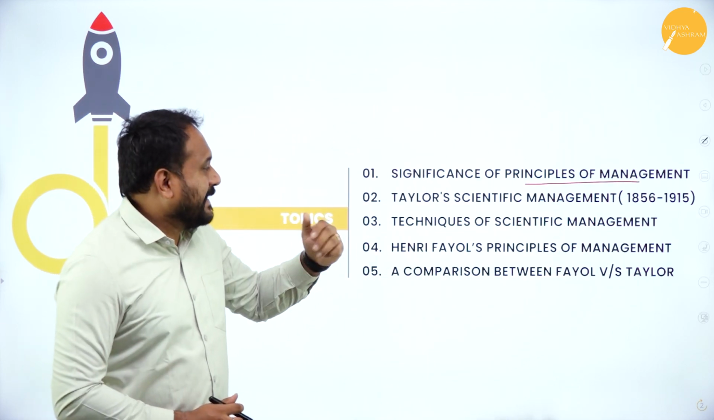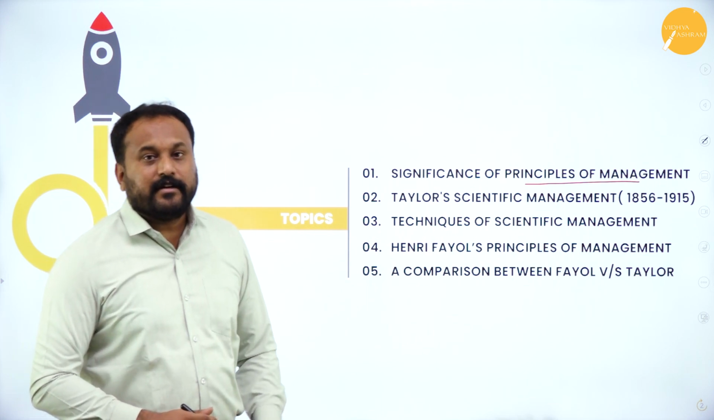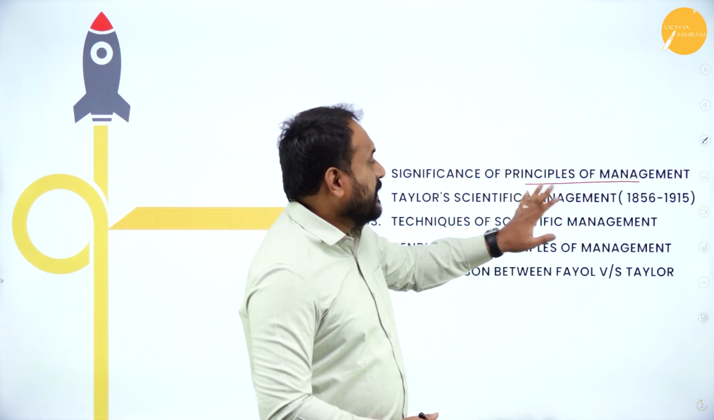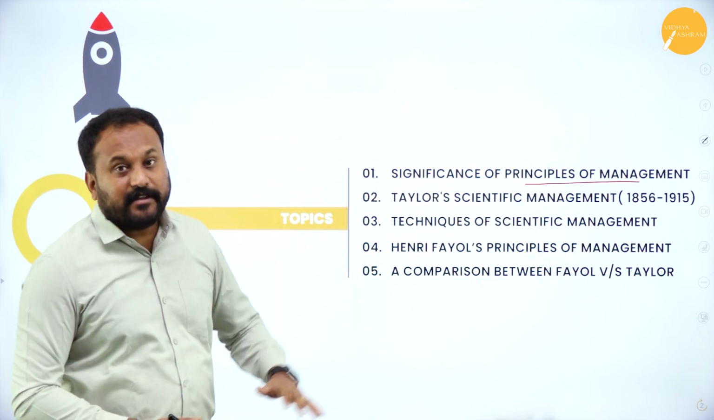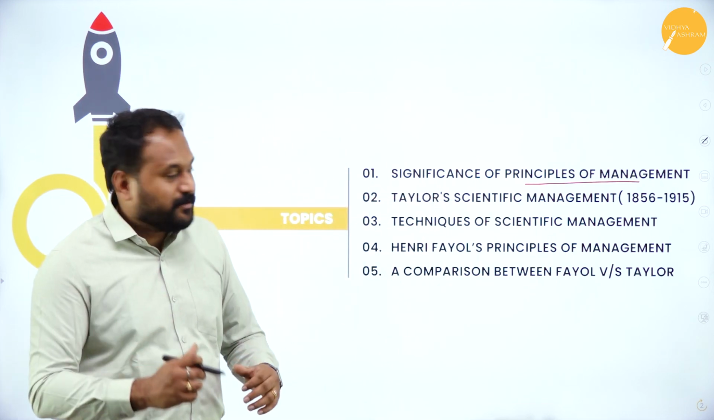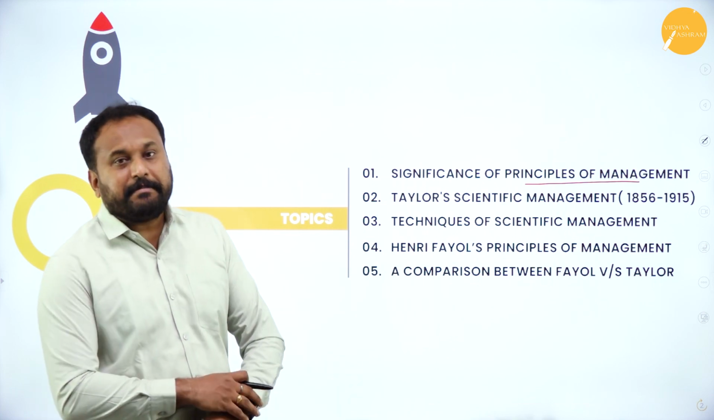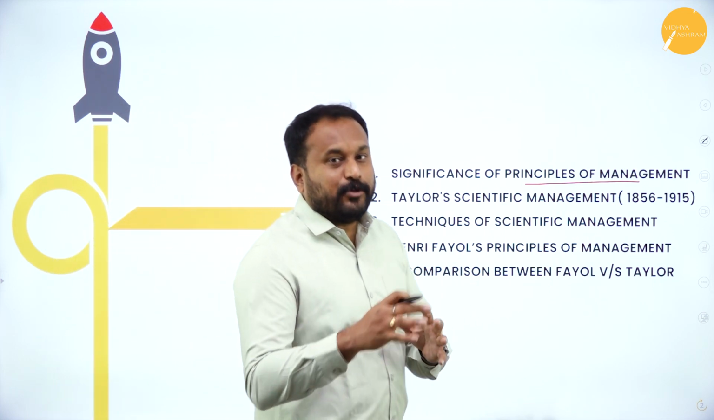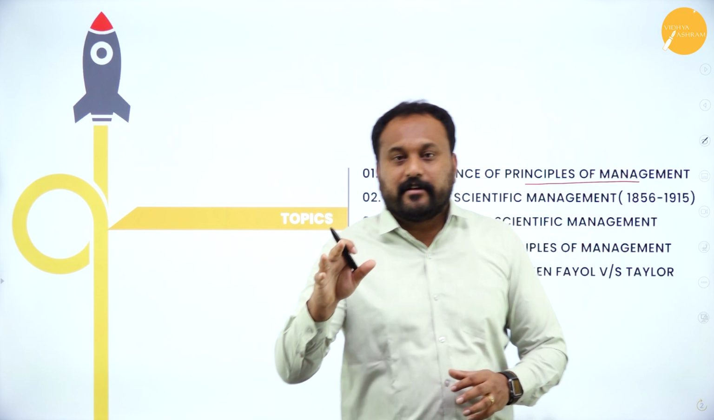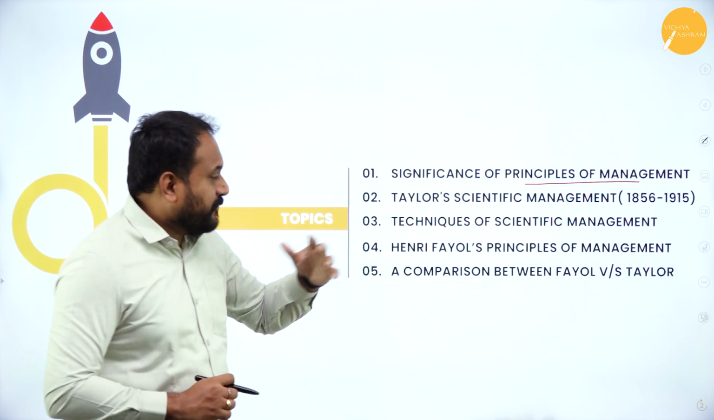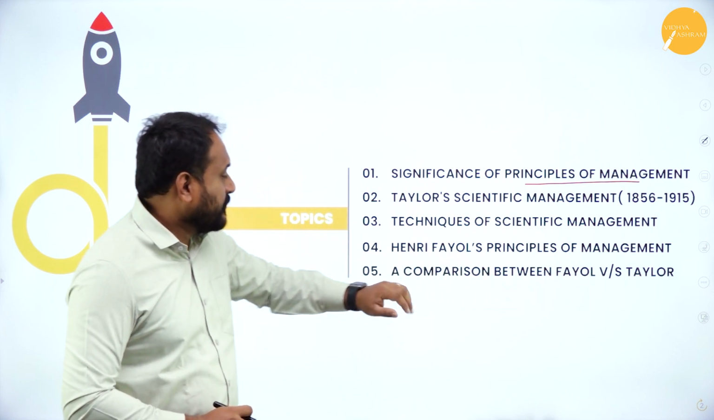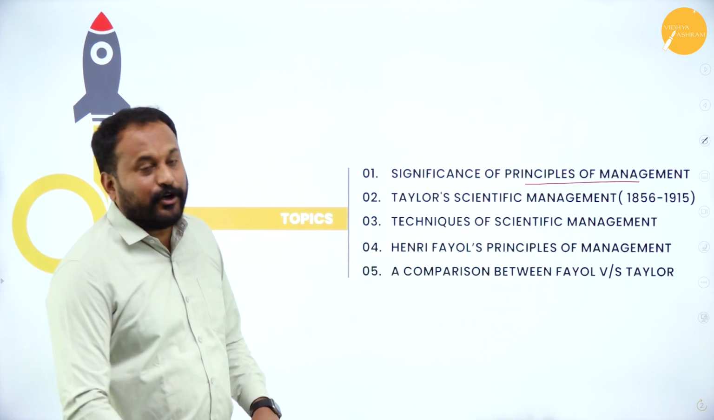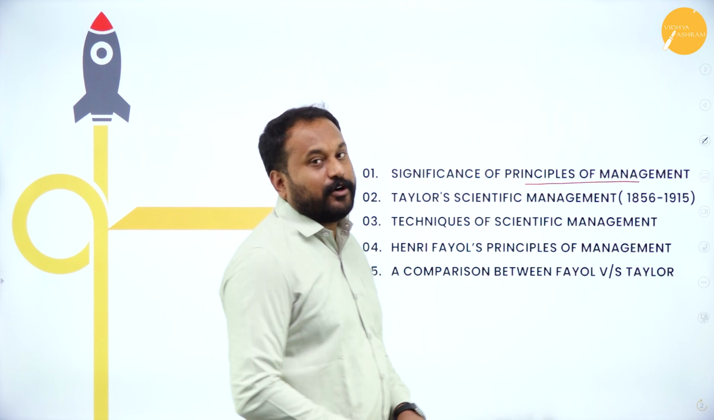The second thing, Taylor's scientific management. Now Taylor is a person who was born in 1856, died in 1915, and he is considered as the father of scientific management. Techniques of scientific management, which F.W. Taylor, that is Frederick Winslow Taylor, gave us. Fayol's principles, that is Henry Fayol's 14 principles we're going to learn. And comparison between Fayol and Taylor is what we're going to learn.